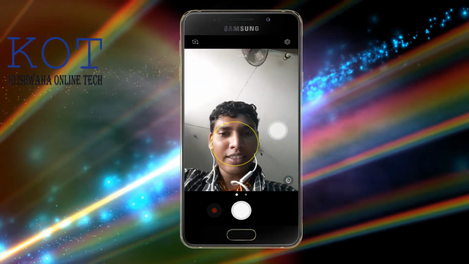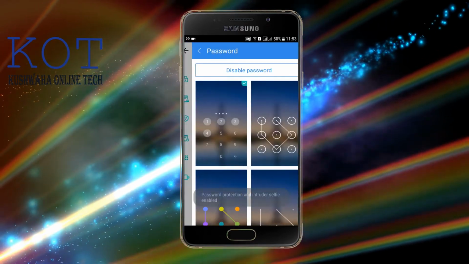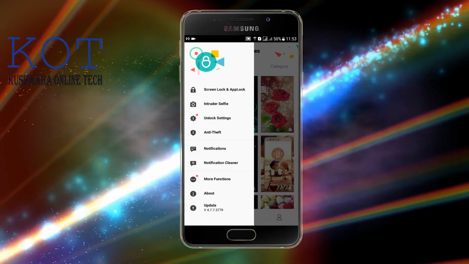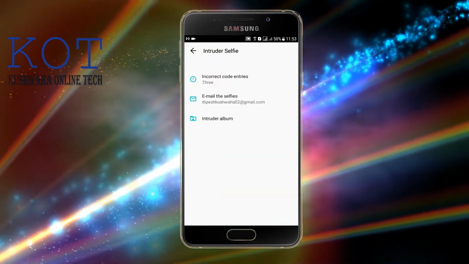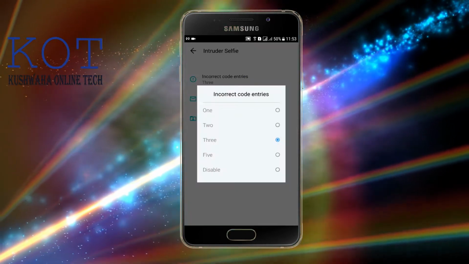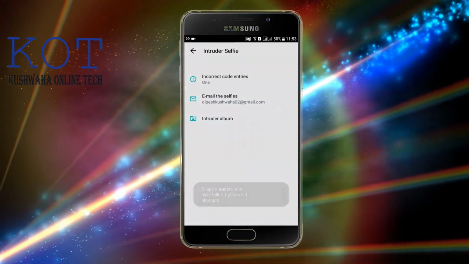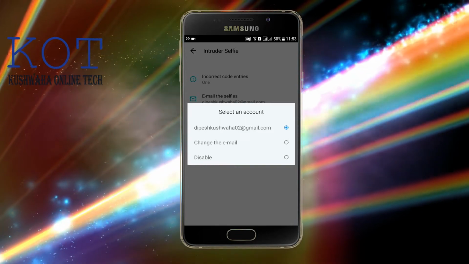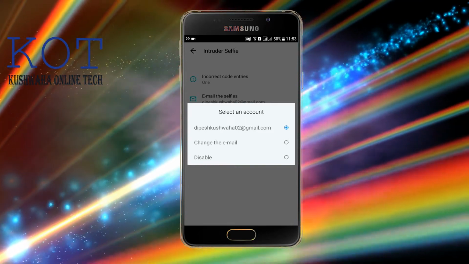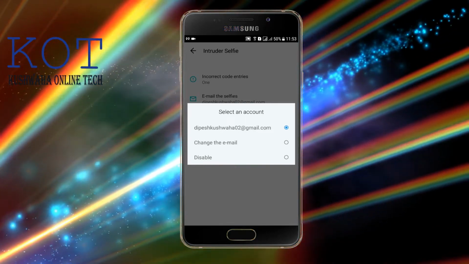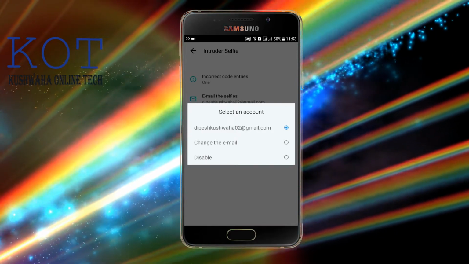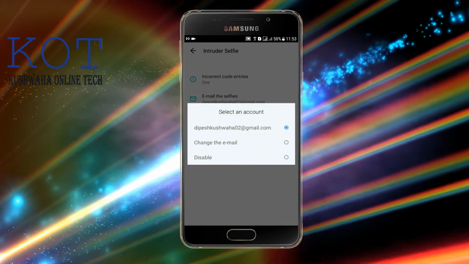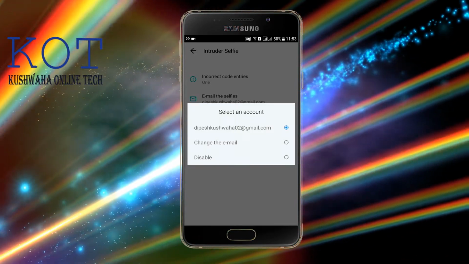and go back, and also back, and select Introduce Selfie and choose the years and Required Code Entry, select one time, and email the selfies. Select Change the Email if you want to. If you have an email ID, then you can insert your email ID. If you don't have one, please create a new Gmail account and enter this email ID in this application.